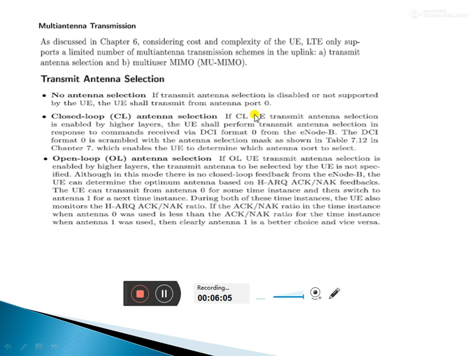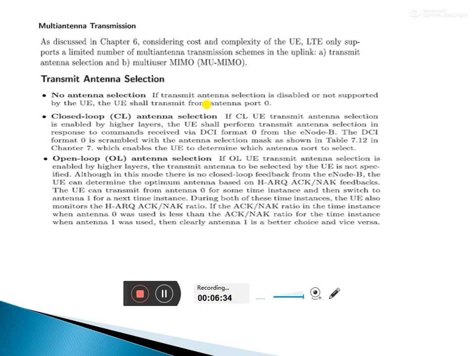After completing uplink shared channels, now we come to multi-antenna transmission. I already told you, if you work with multiple frequencies, multiple antennas will be required. These multiple antenna transmission schemes are available in the uplink.